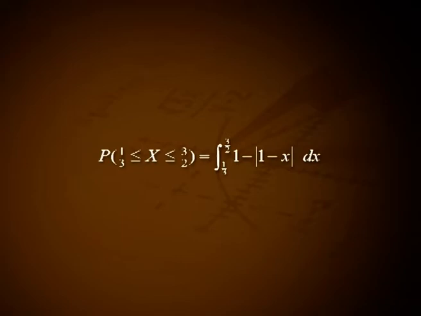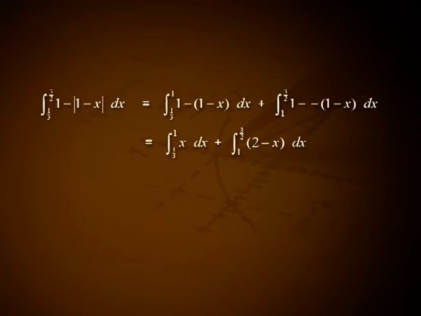Solution: P(1/3 ≤ x ≤ 3/2) is equal to the integral from 1/3 to 3/2 of (1 − |1 − x|) dx. If x is between 0 and 1, |1 − x| is equal to 1 − x. If x is between 1 and 2, |1 − x| is equal to −(1 − x).